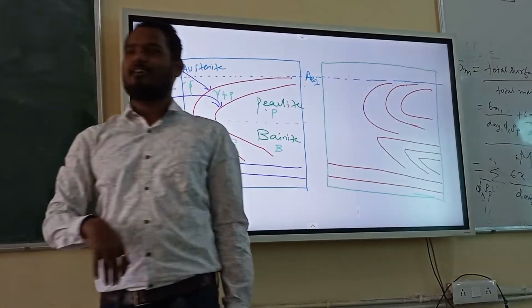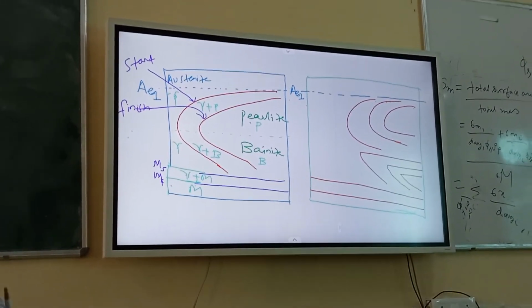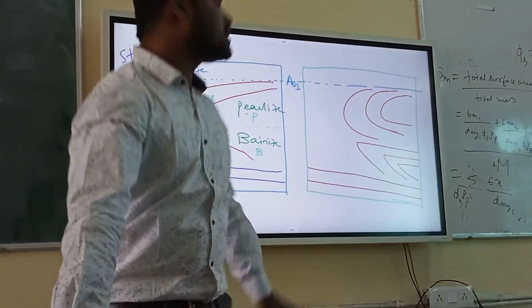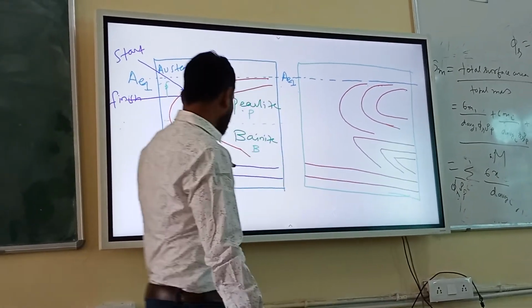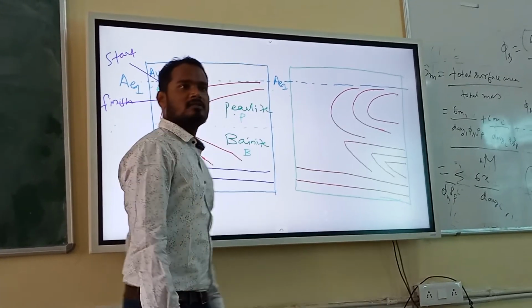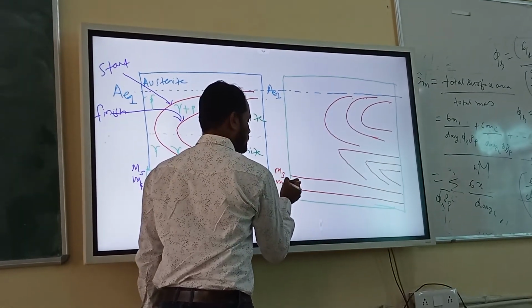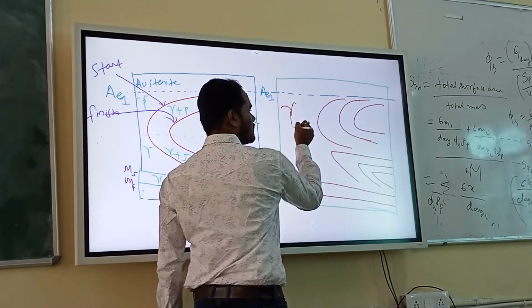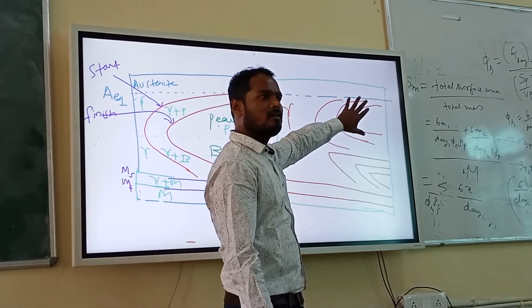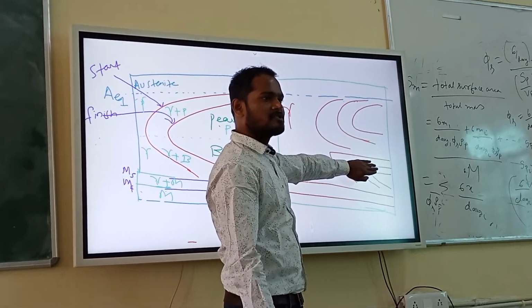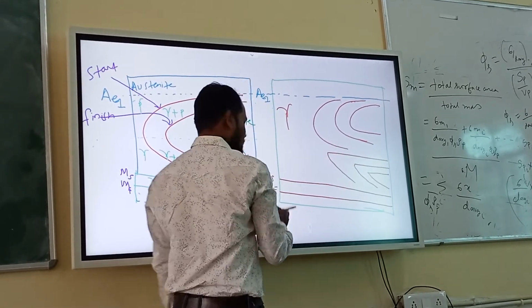Can you tell me why I have drawn the diagram like this? Same diagram, but I am drawing it like this. It is showing two C curves. This is the top C curve, this is the bottom C curve. And these two lines are MS and MF. And this is the gamma. And this region is the pearlitic region or pearlitic bay. And this region is the bainitic bay or bainitic region. And this region is the martensitic region, right? So why am I drawing this kind of thing? Can you tell me?